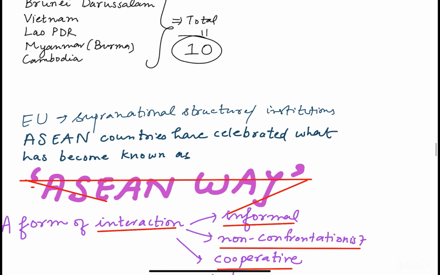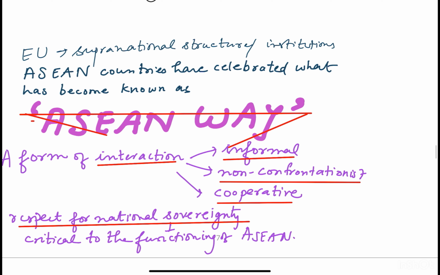The ASEAN Way is a form of interaction, right? An interaction which is informal, which is non-confrontationist, and which is cooperative. The ASEAN Way is nothing but a form of interaction that has to be informal, non-confrontationist, and cooperative. And here they also ensured that there is respect for national sovereignty, which was critical to the functioning of ASEAN. This is just the crux, or what is written in your NCERT, so we'll keep it short and crisp.